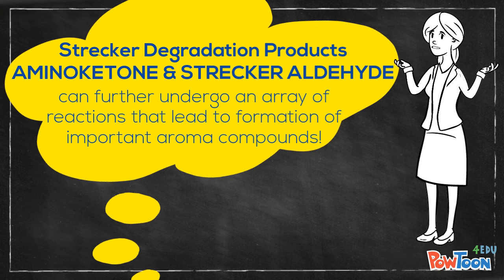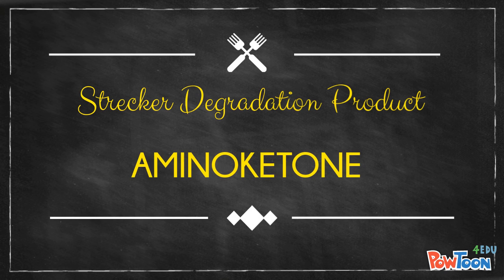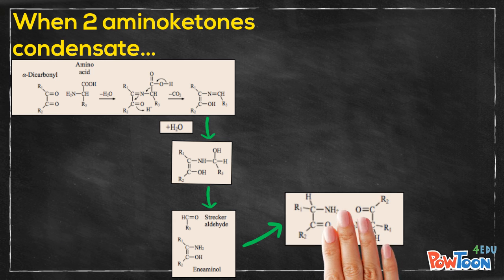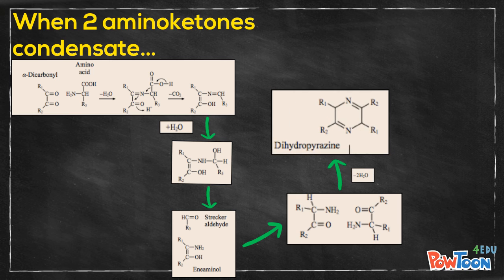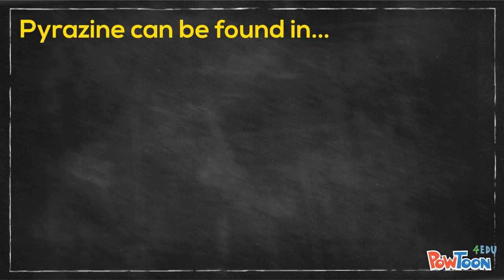Now let's look at the first Strecker degradation product, aminoketone, and its contribution to food aroma. Aminoketones produced from Strecker degradation can further react by undergoing condensation to form dihydropyrazine. Subsequently, it undergoes oxidation to produce pyrazine. Pyrazine can be found in food products such as baked and roasted food.